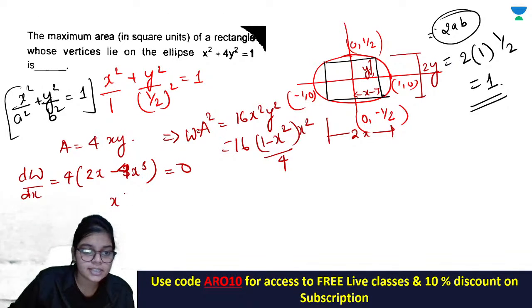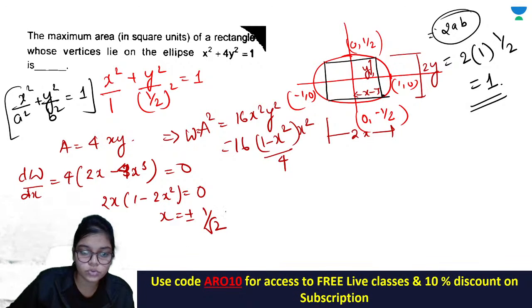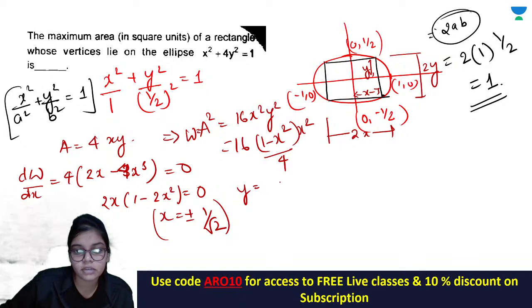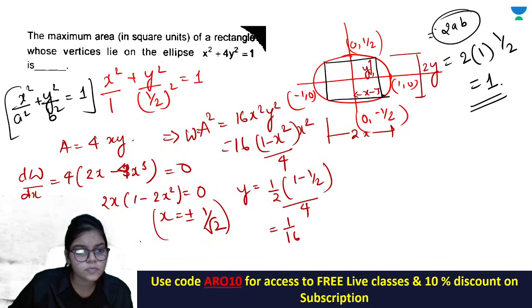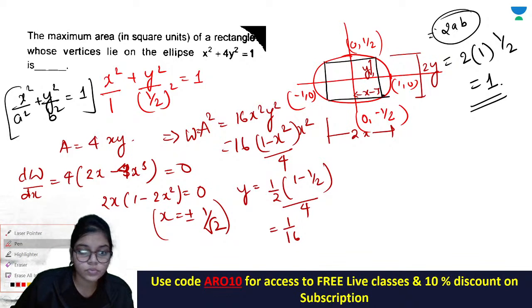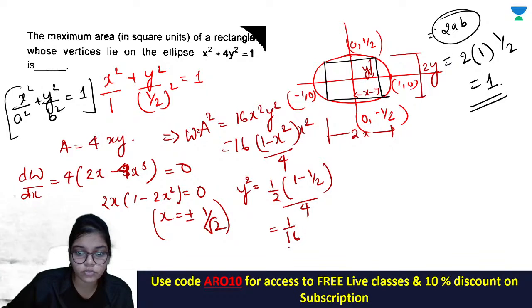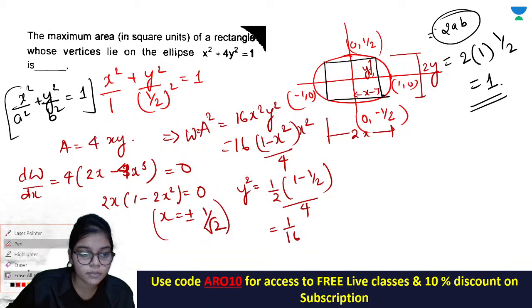So you will get x, 1 minus 2x square is equals to 0, x will come out plus minus 1 by root 2, y will come out equals to, put it here, your y will come out equals to 1 by 2 into 1 by root 2, okay, this is y square, ठीक है, तो 1 by 8 is coming out.